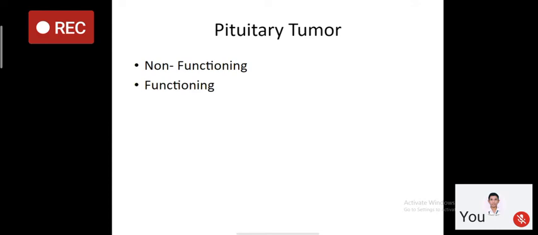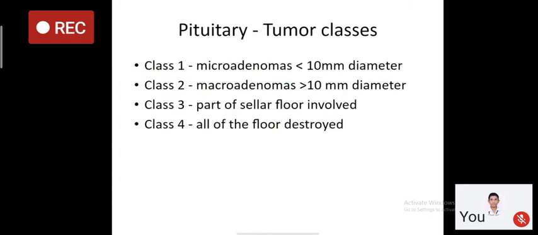A tumor which is secreting TSH becomes a thyrotropinoma. A tumor which is secreting prolactin becomes a prolactinoma. So there can be a non-functioning tumor, there can be a functioning tumor. Again, the tumors can be classified based on size. If the size of the tumor is less than 10 millimeter, it is called a microadenoma.